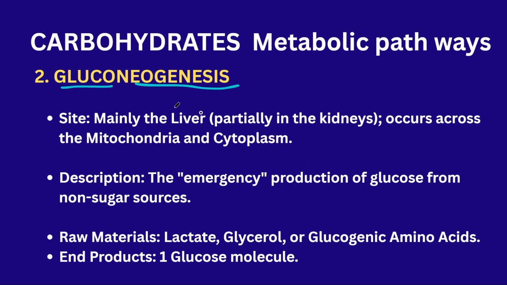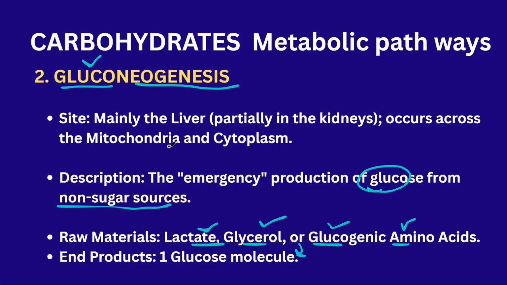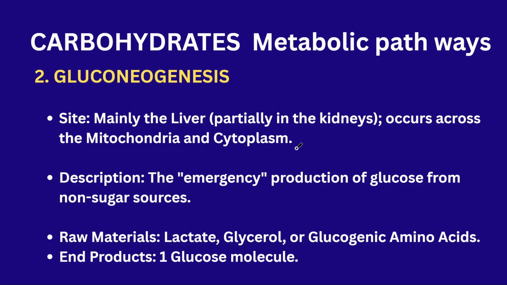Next, gluconeogenesis. That means glucose is formed from non-carbohydrate sources. No sugar sources are involved in the production of glucose. The amino acids, lactate, glycerol or other glucogenic compounds are converted into glucose. These are not carbohydrate sources, but they are converted into glucose. This process is called gluconeogenesis. It occurs in the mitochondria and cytoplasm.